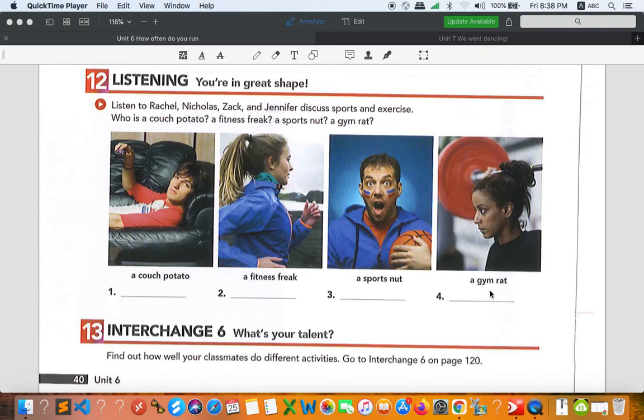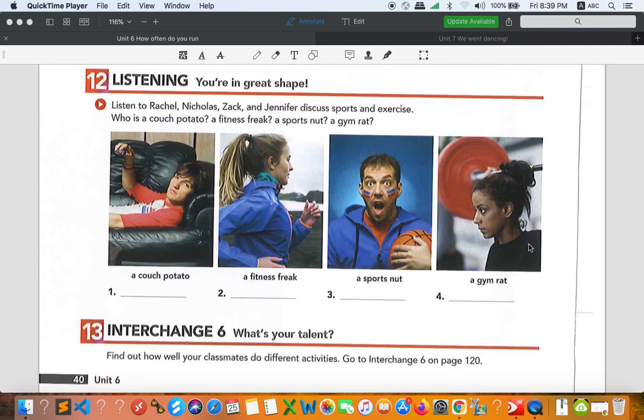And the last one, a gym rat, is not really unlike the fitness freak. A fitness freak tries to work so hard, sometimes they are not strong enough, but they push themselves too much in order to get what they want. And sometimes it causes a lot of problems with the fitness freak.